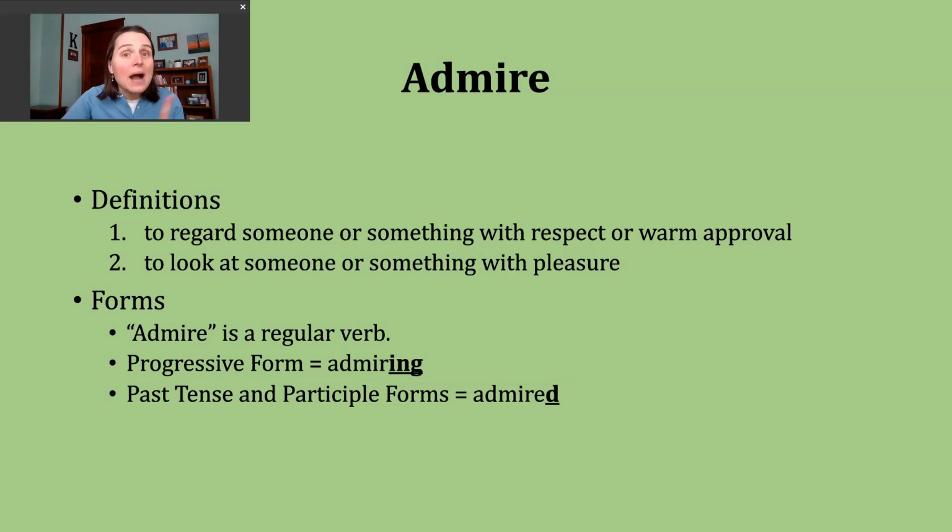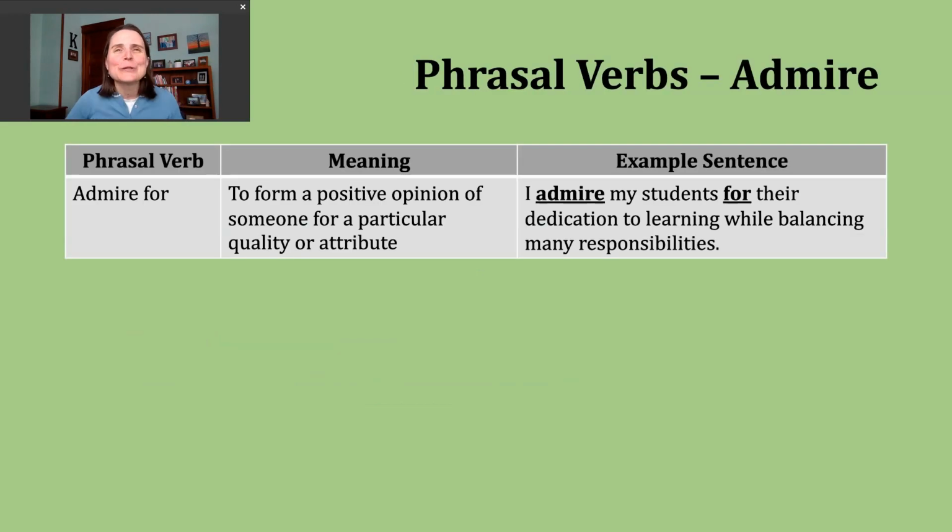Okay. Now, I've got one phrasal verb for us to look at today, and that is to admire for. Generally, this means we are forming some type of positive opinion of someone for having a particular quality or attribute. Let's take a look at this in an example sentence. I admire my students for their dedication to learning while balancing many responsibilities.